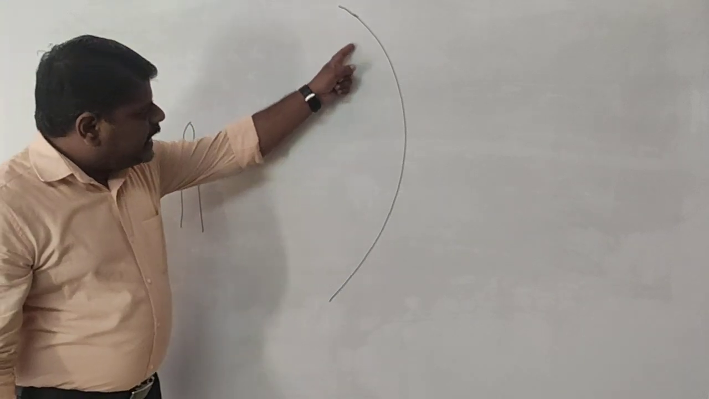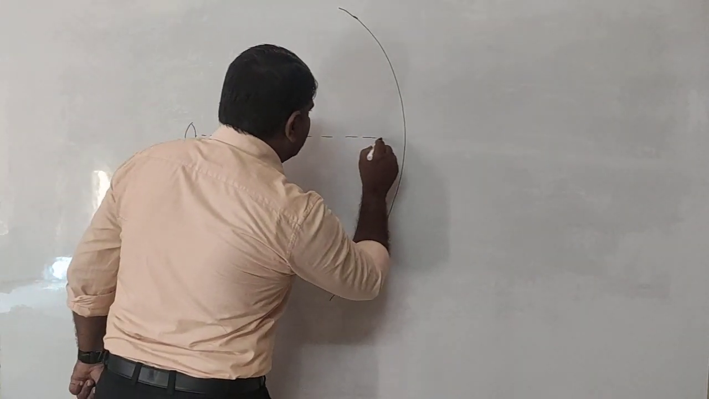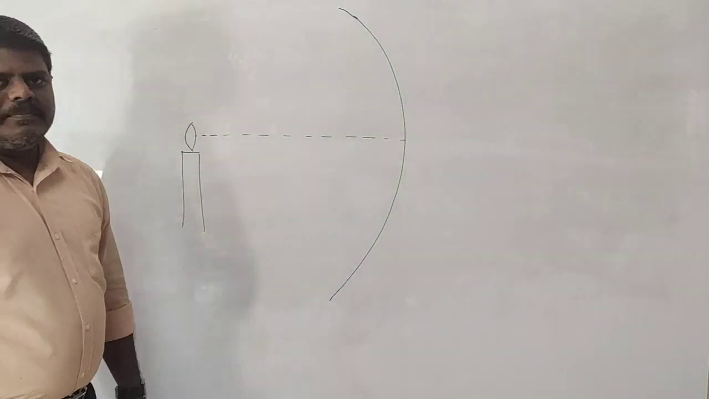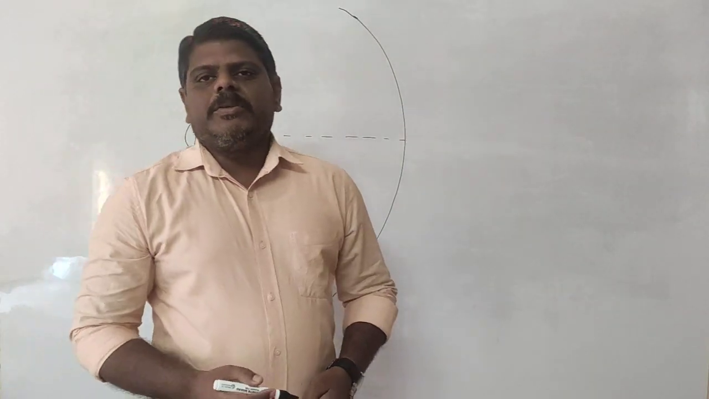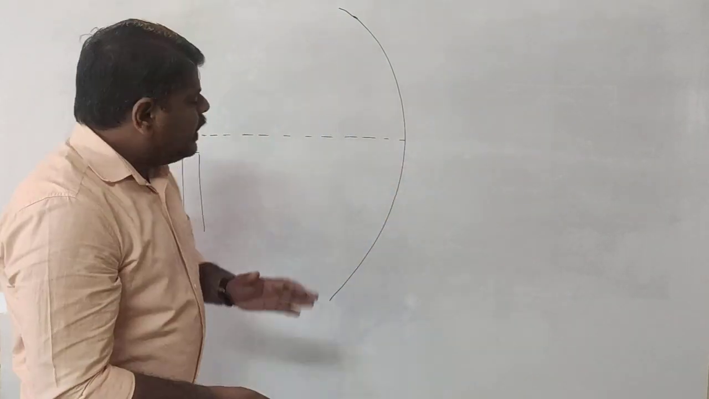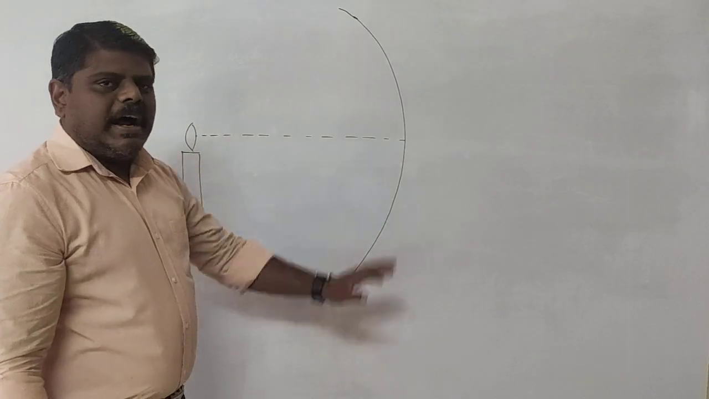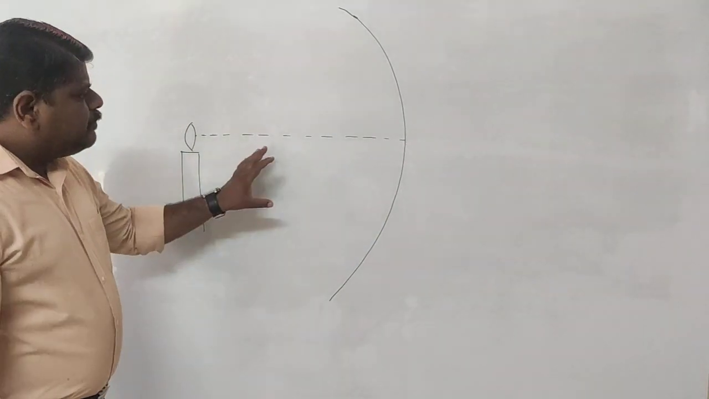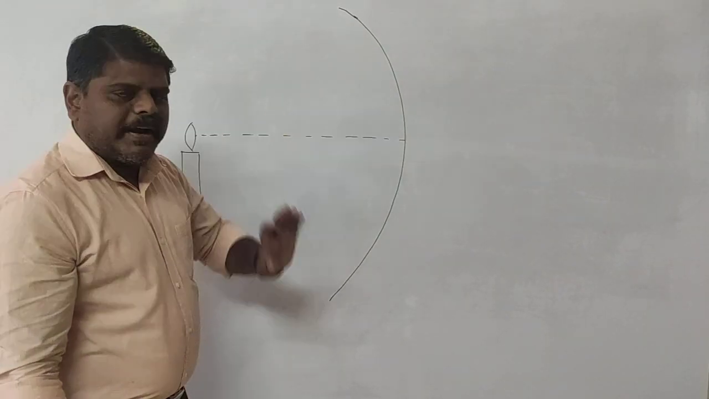Now, this is a wave which has reached a certain point at a certain time. And we know the velocity of light is 3 into 10 to the power of 8 meter per second. With that velocity the light is traveling, and with the same velocity the wave also travels from one place to another. So at a certain time the wave started from the candle has reached up to this point.